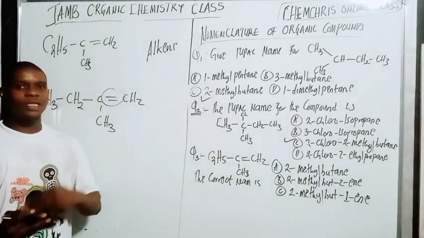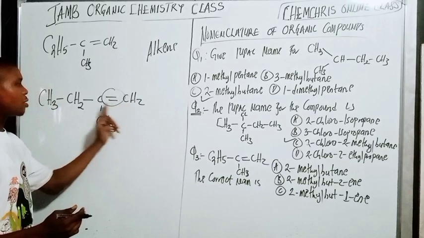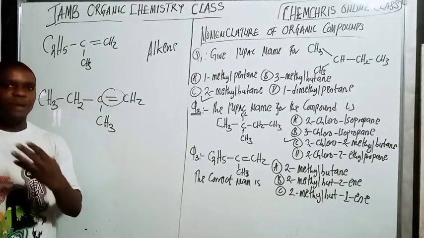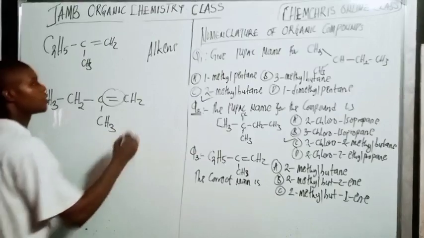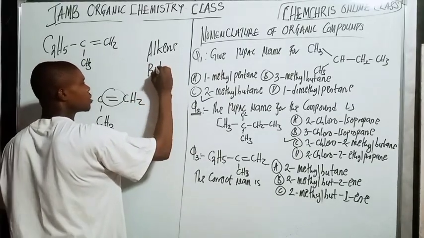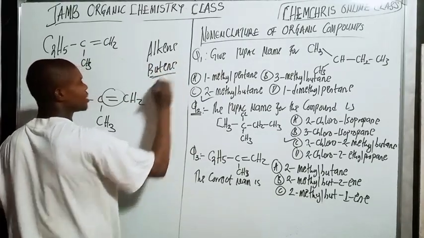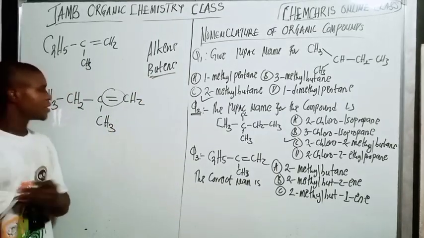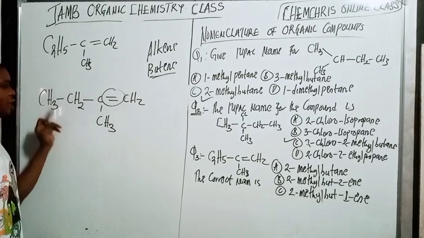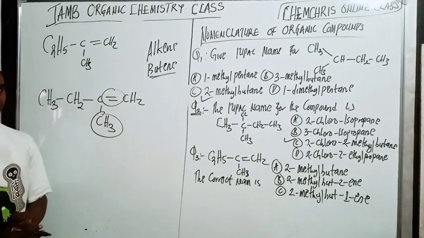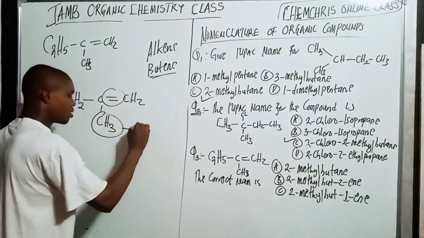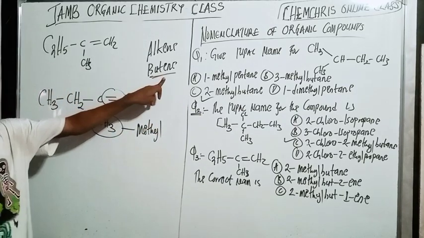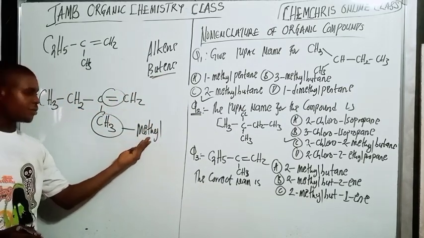Now let's count the longest continuous carbon chain here. 1, 2, 3, 4. So that is the 4th member of the alkene, which is going to be butene. Going to be what? Butene, right? From here to here is the parent chain. This guy is not among the parent chain, so it's going to be methyl. So the parent name is butene and the substituent is methyl.